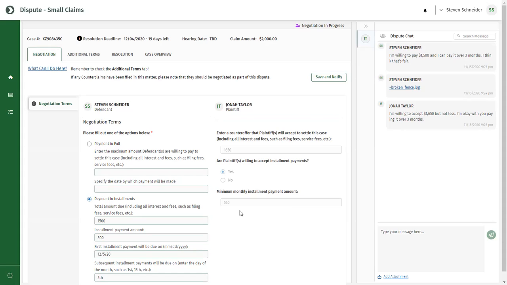Let's say that after viewing the plaintiff's counteroffer, you decide to accept those terms. If you decide to accept those terms, you will need to update your negotiation terms to match the plaintiff's terms. The reason for this is that when the plaintiff has TurboCourt generate the settlement agreement document, it will use the negotiation terms on the defendant side to generate the agreement.